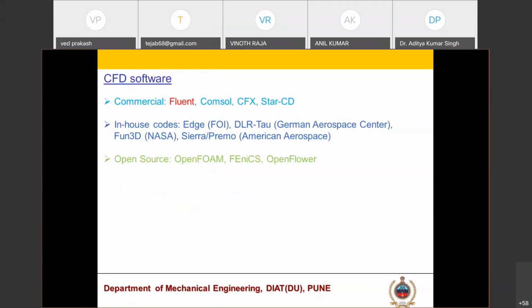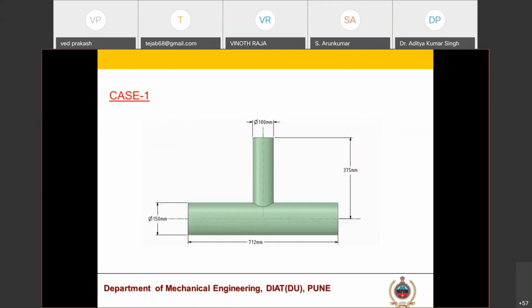Some CFD software: commercial ones like Fluent, COMSOL, CFX, Star-CCM+. In-house codes, where people build their own codes. Open source, OpenFOAM is very famous nowadays. You might have heard of it. Now this is the case study.